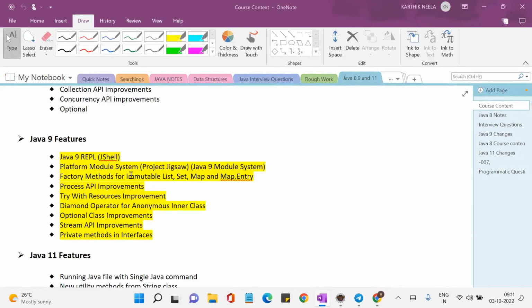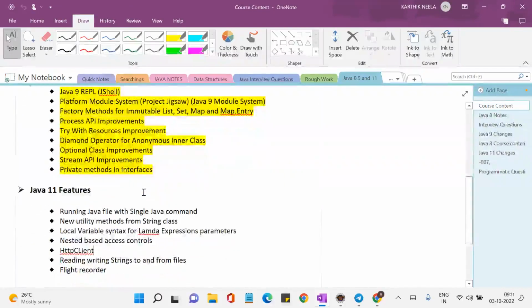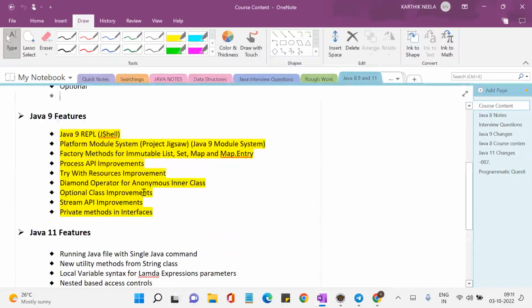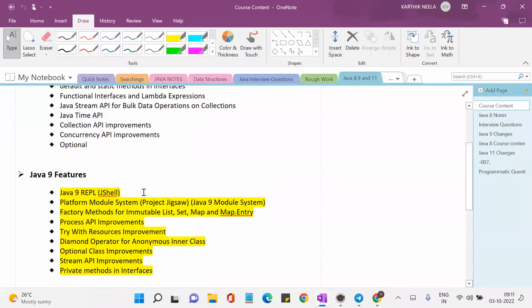If you would like to know what we are going to discuss under Java 9 and Java 11, on my screen you can see at a high level the features that we are going to discuss. All these features we are going to discuss through programming. Since you are not there and today is the first class, I request you to go through the previous 2 class videos that you will get on your email. Then you can understand further. But I will also be explaining what we discussed in the previous classes in a couple of minutes. But this is at a high level for you.